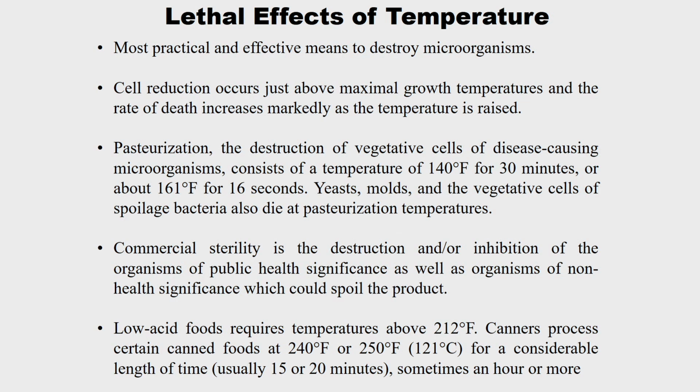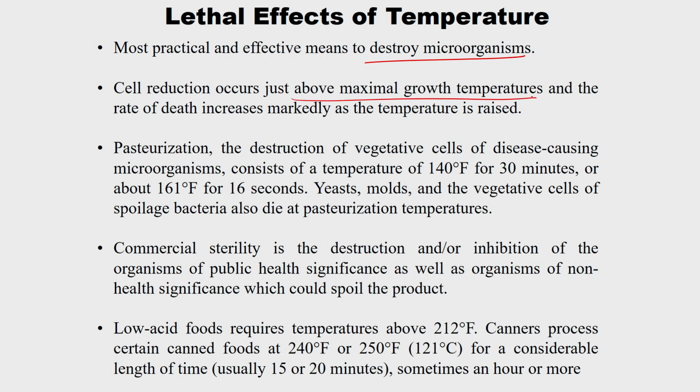Then, the lethal effects of temperature. The most practical and effective means to destroy microorganisms is thermal processing, that is, heating to a higher temperature. When you increase the temperature, the growth of the microorganisms decreases. Cell reduction occurs just above the maximal growth temperature, right?